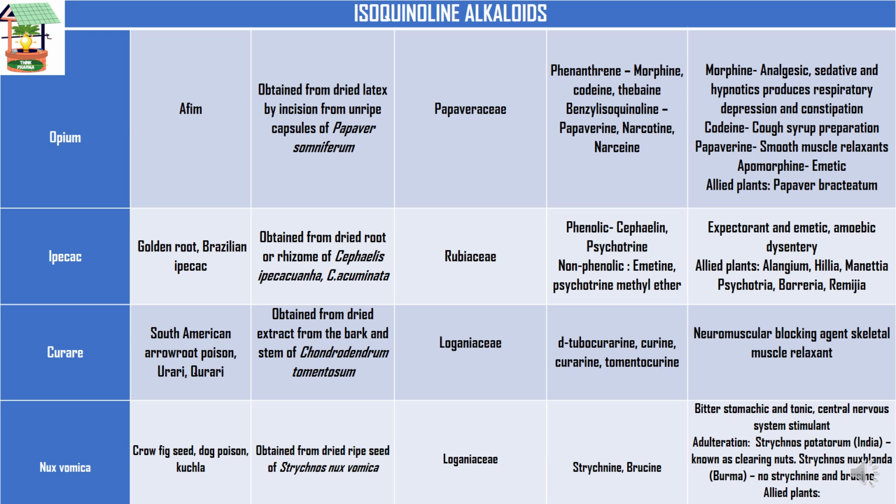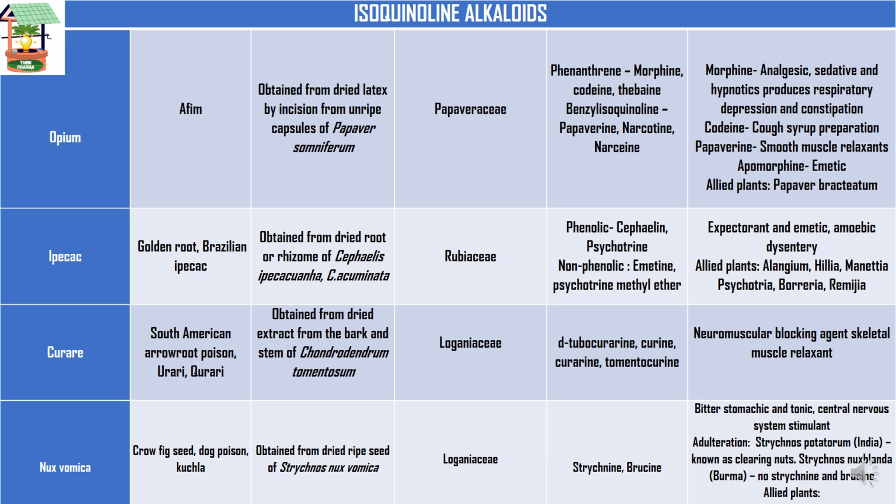Next, moving on to the nux vomica. The synonyms are crow fig seed, dog poison, and kuchla. The biological source is that it is obtained from dried ripe seed of Strychnos nux-vomica. Then moving on to the family, Loganiaceae, and the chemical constituents present are strychnine and brucine. The uses of this nux vomica are bitter stomachic and tonic, and central nervous system stimulant. It acts as a CNS stimulant.